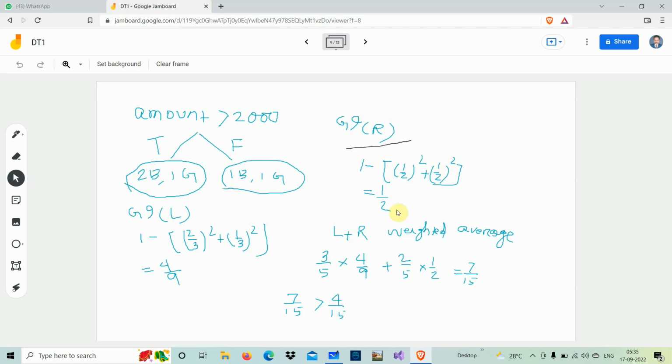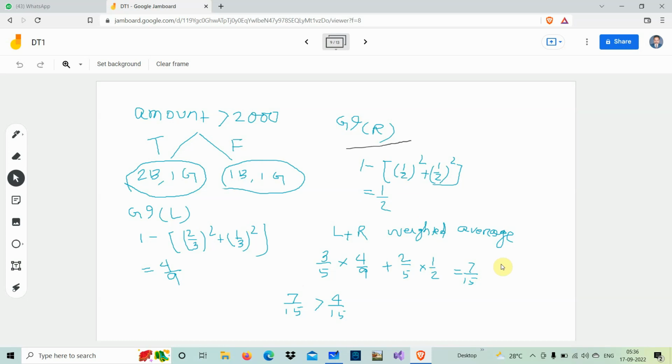Then for left and right, what is the Gini index? It is the weighted average of the two. Here this is 3, 4, 5. Total is 5. So here 3 by 5, here it is 2 by 5. Okay. So 3 by 5 into 4 by 9, because the Gini index is 4 by 9, plus 2 by 5 into the Gini index, which is 1 by 2. Simplifying all of it, it is coming 7 by 15. The previous case it was 4 by 15. This case it is 7 by 15.